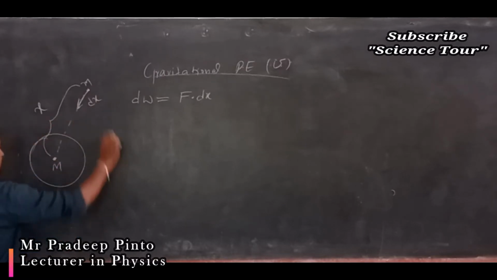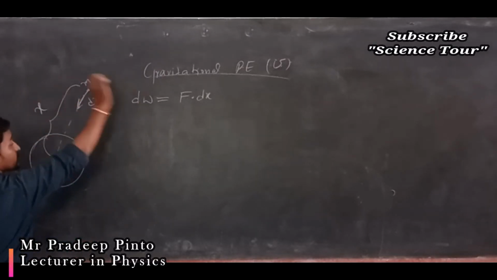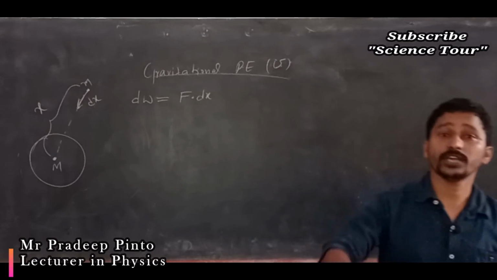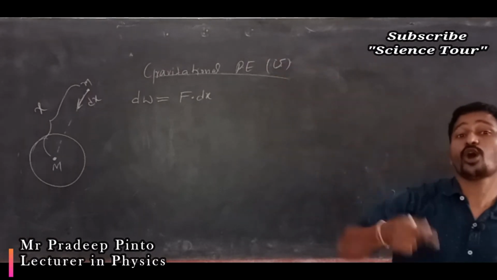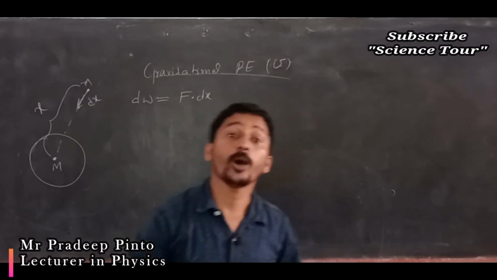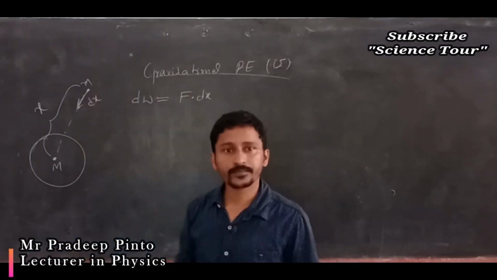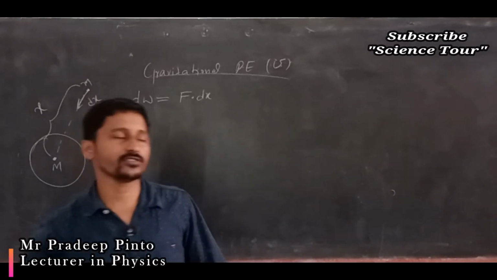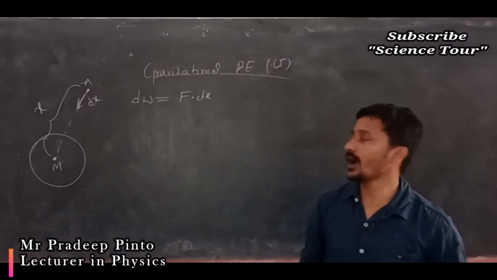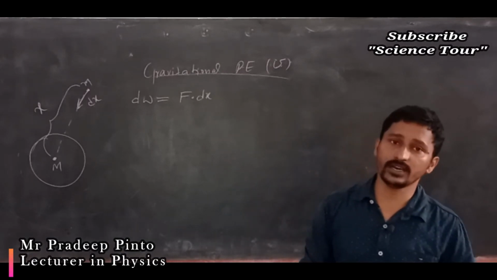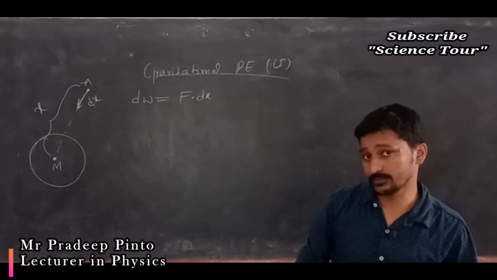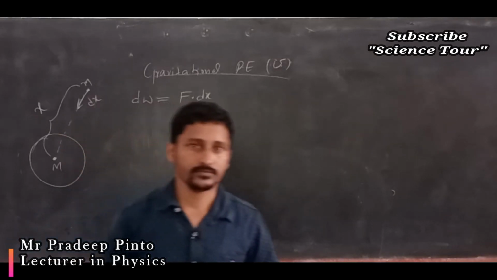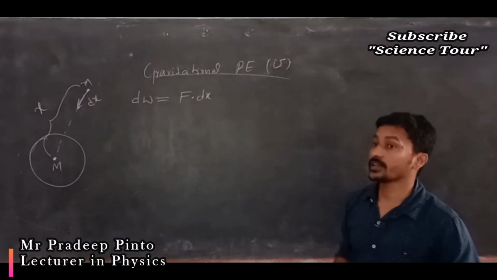What do you mean by gravitational field? Gravitational field is nothing but the range where you can experience the gravity. You go to the moon, you will experience the gravitational field of the Earth, but if you go outside the galaxy, you are not going to experience any gravitational pull of the Earth, because the range is limited. But you may experience the gravitational pull of the sun in the solar system.